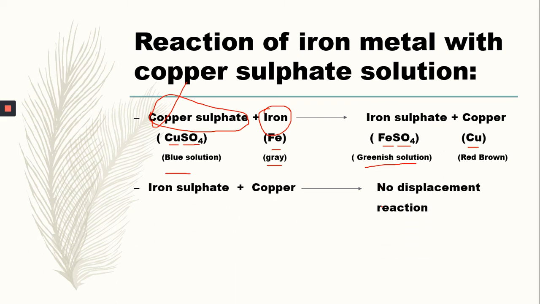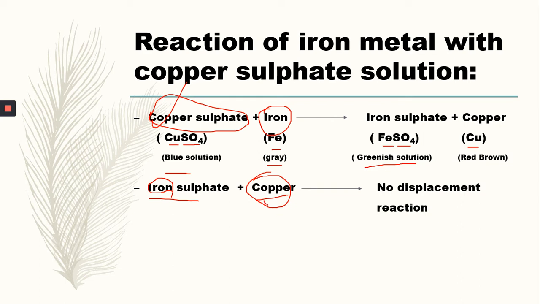And if we talk about the reverse reaction, if we react iron sulfate with copper, then because copper is a less reactive metal as compared to iron, copper cannot displace the iron from its salt solution.